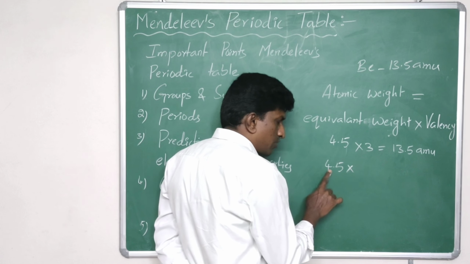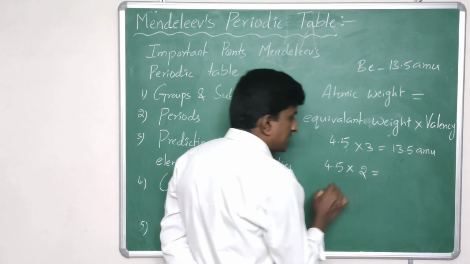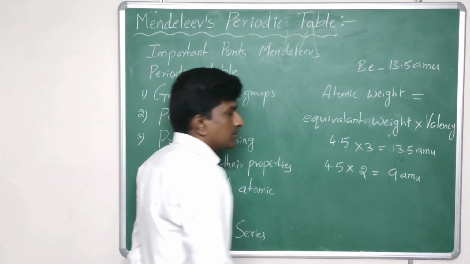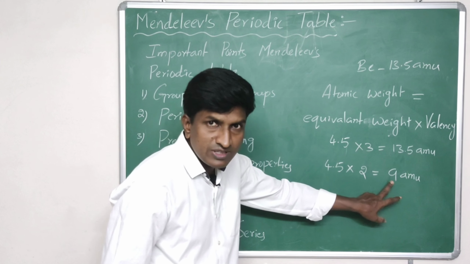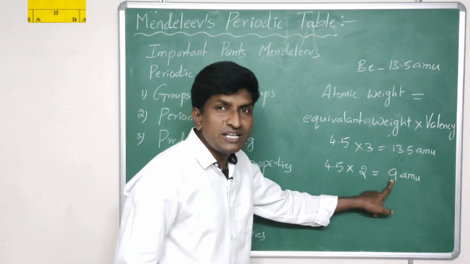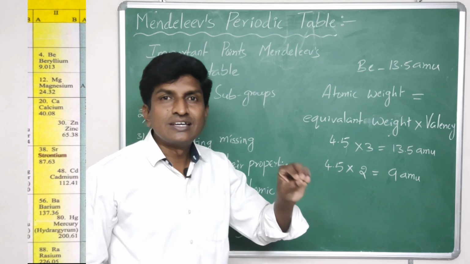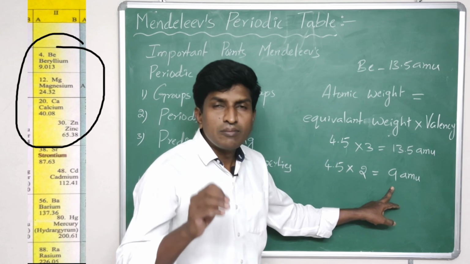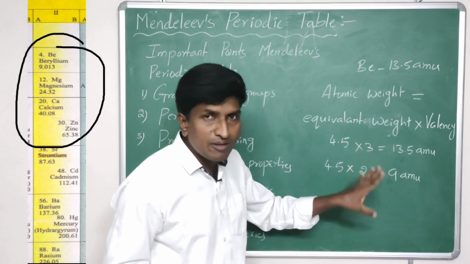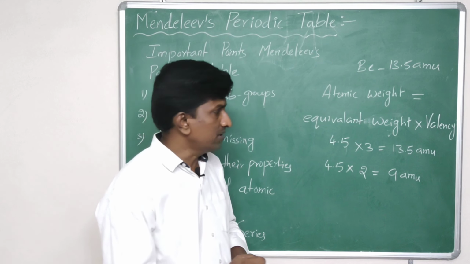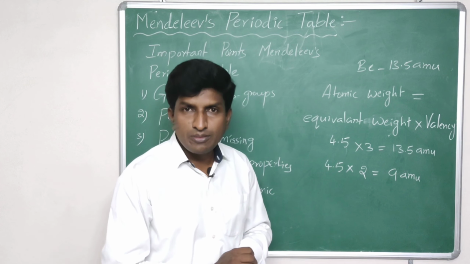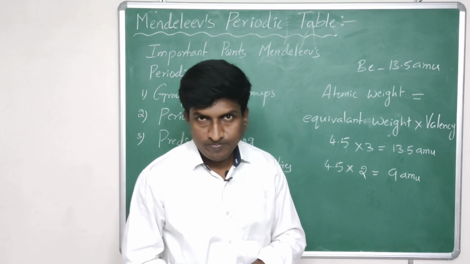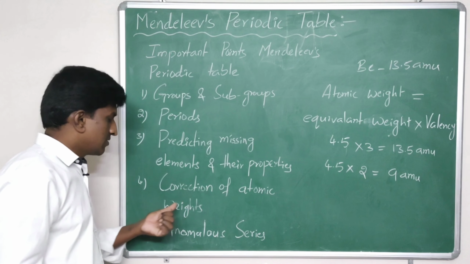The equivalent weight is 4.5 and he took the valency of beryllium as 2, so the atomic weight of beryllium is 9 atomic mass units. With this atomic weight, beryllium was placed in the second group with calcium and magnesium, which shows similar properties like calcium and magnesium. So with the help of his periodic table, Mendeleev corrected the atomic weights of elements like beryllium, and also he corrected the atomic weights of indium and gold. Okay, this is about the correction of atomic weights.